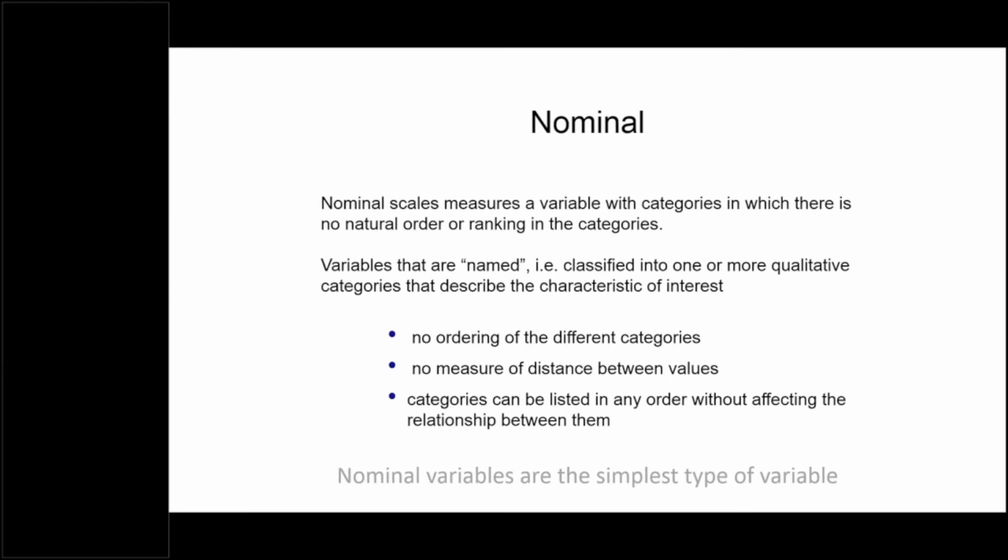These are just codes. We can code male by 1 and female by 0, or male by 1 and female by 2, or we can just put the string data male and female, or M and F. So nominal variables are the simplest type of variables, where there are mutually exclusive categories which have no natural order or ranking.